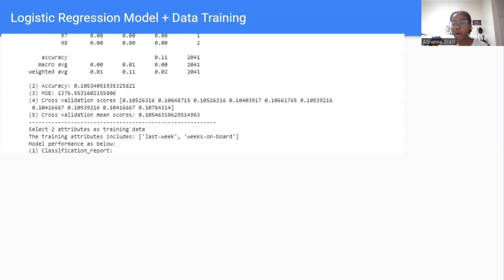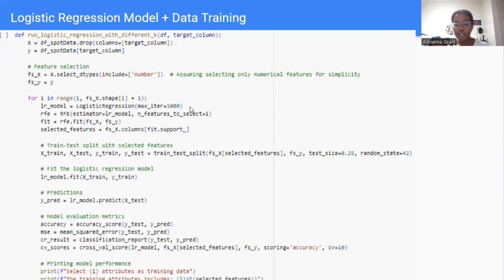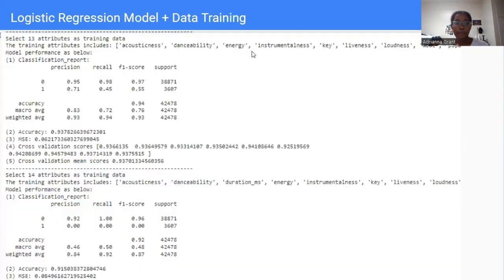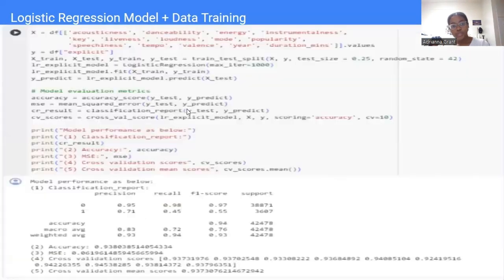So we decided we probably shouldn't train our model off of that. We should go with the open source code's idea and train it off of the Spotify data. And sure enough, we got much higher accuracy, much lower standard error, and much higher cross-validation scores. So we decided to just go with that. That's how we were training our model.